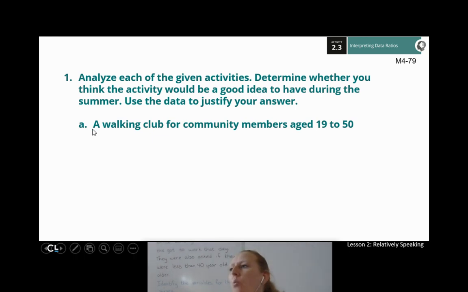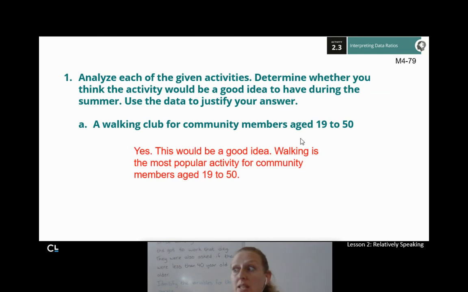So first of all, a walking club for community members aged 19 to 50. Yeah, I think that's a great idea. Walking was the most popular activity for community members aged 19 to 50. So putting together a walking club definitely sounds like people would take advantage of that.